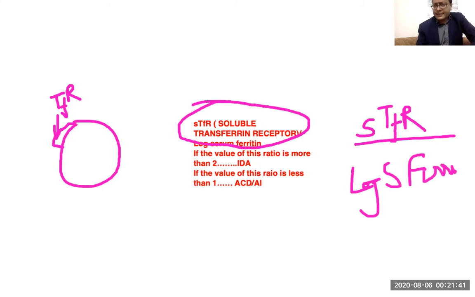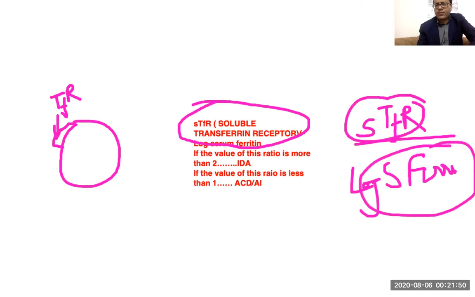So in iron-deficiency anemia, the soluble transferrin receptor increases and serum ferritin decreases. So the total value of this fraction becomes higher, and in iron-deficiency anemia it becomes more than 2. So that is characteristic of iron-deficiency anemia.